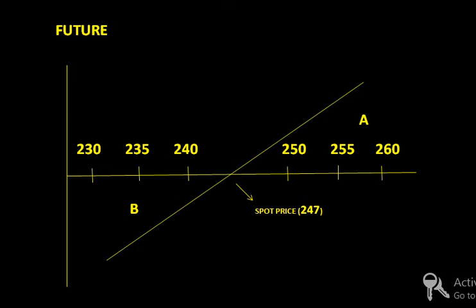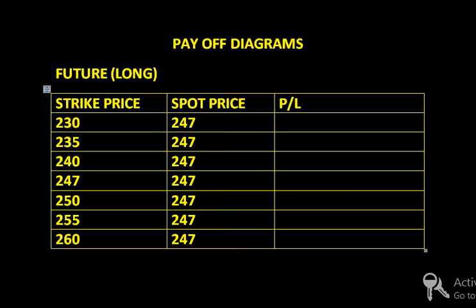Now I am going to describe how these transactions are executed in the P&L diagram. So here I have prepared the diagram. We can see here the spot price is 247, and there are various strike prices that include 240, 235, 230, which are below the spot price, and here 250, 255, 260, which are above the spot price. I am going to demonstrate the long future transaction in the P&L payoff diagram.